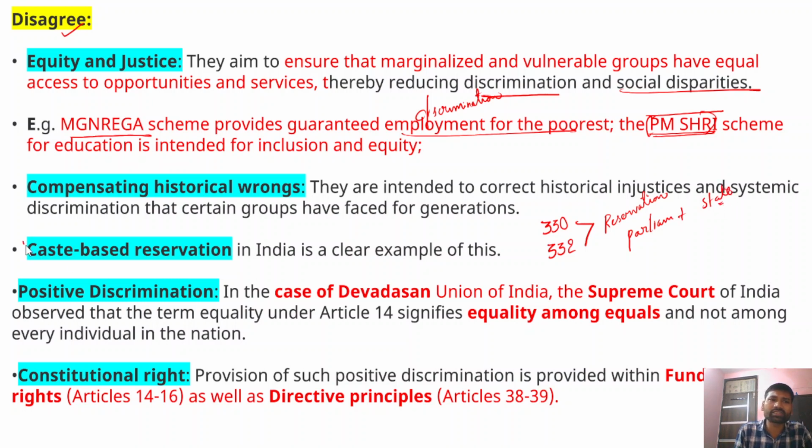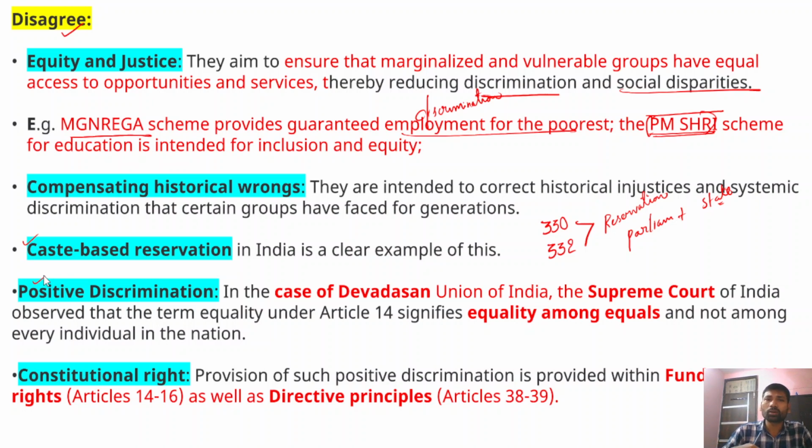The caste based reservations are provided in order to give relief to the backward sections from historical injustices and the discrimination they have faced. Now, these welfare programs also envision positive discrimination, but not reverse discrimination.